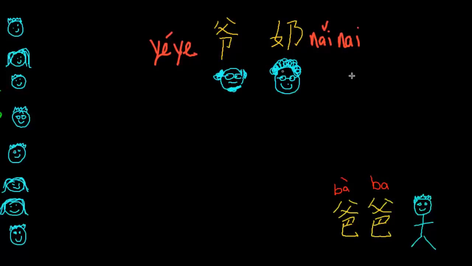Now let's imagine that in this family, the grandma and grandpa, they had a large family. So here we have 1, 2, 3, 4, 5, 6, 7, 8个孩子, 8 kids. There's a couple terms that we need to know before we can talk about the aunts and uncles on this side of the family and what we should call them.